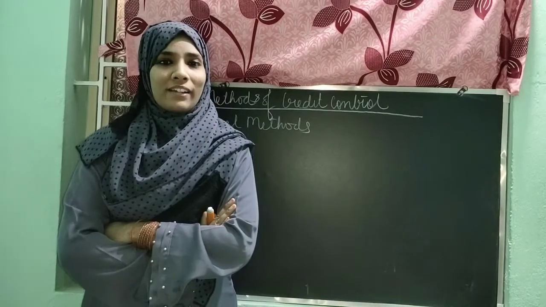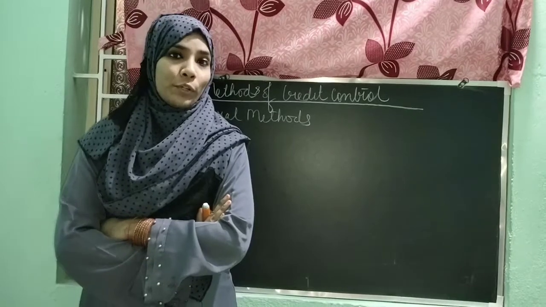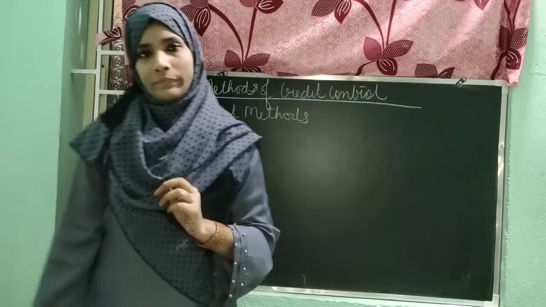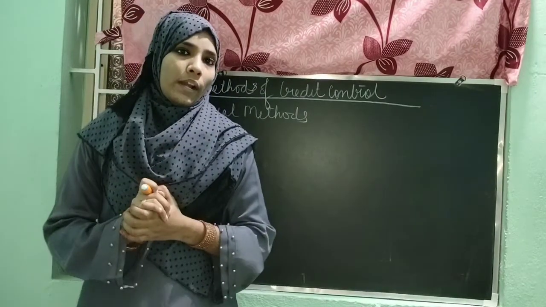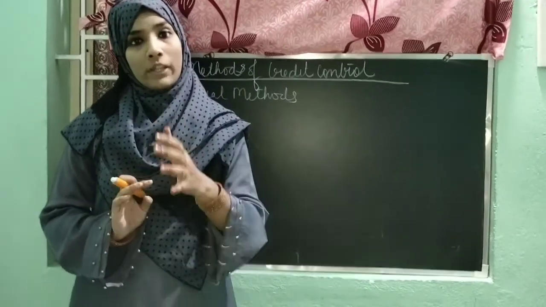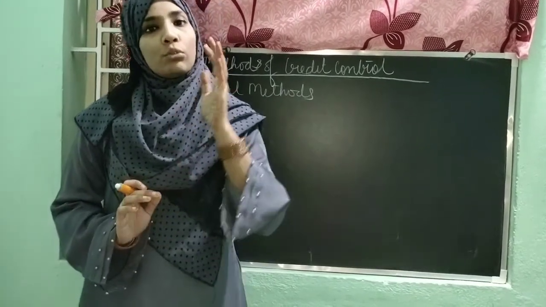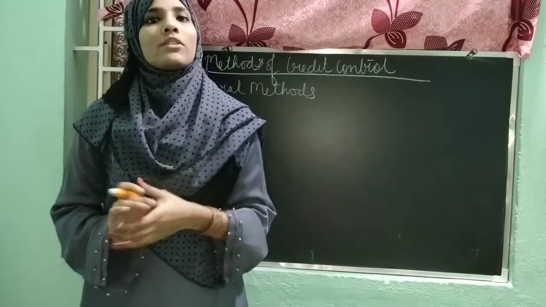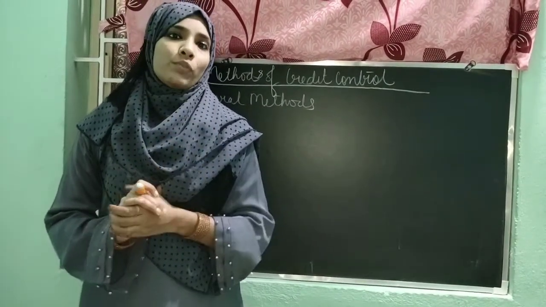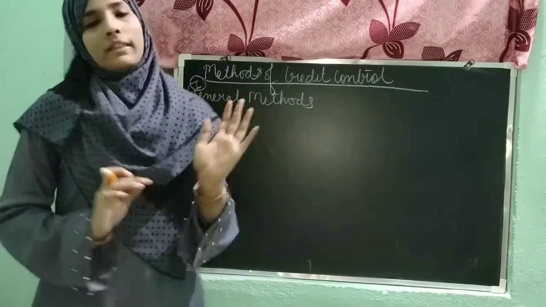So let's start the video with the concept we were studying in the previous video, that is methods of credit control. Let me remind you that RBI takes the responsibility of controlling the money supply in the country. Why so? Because through this they can manage the situation of inflation and deflation. So in the previous video, you have learned about the general methods.